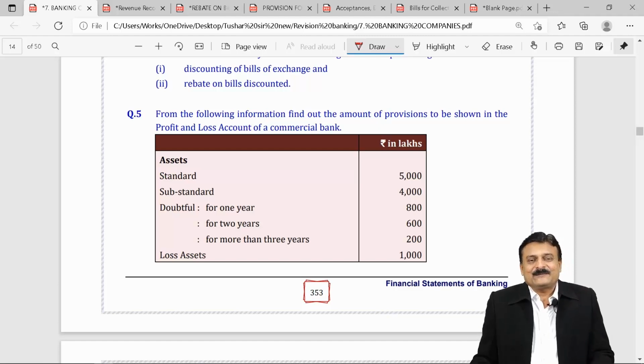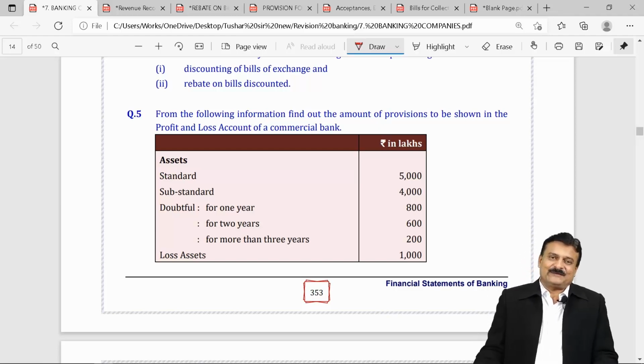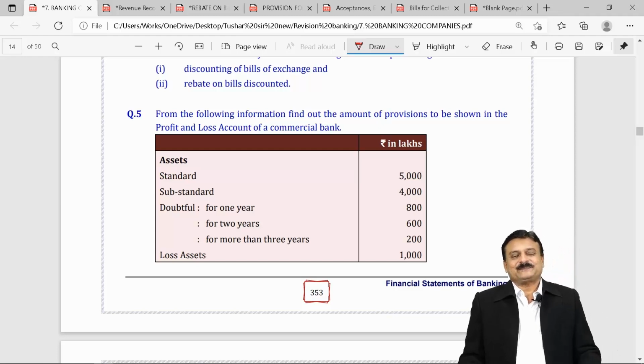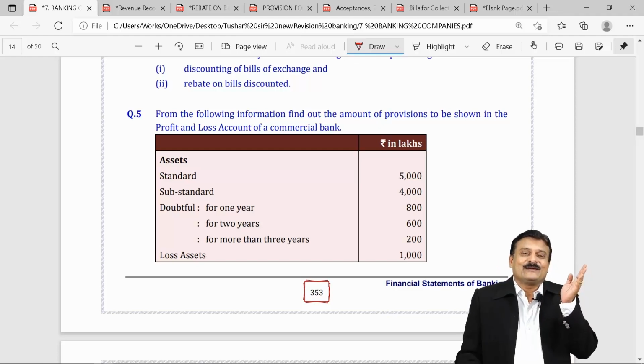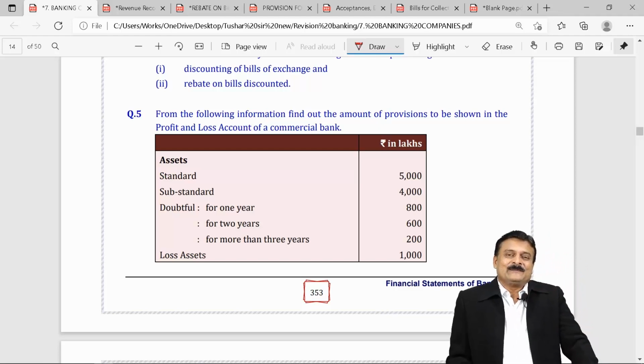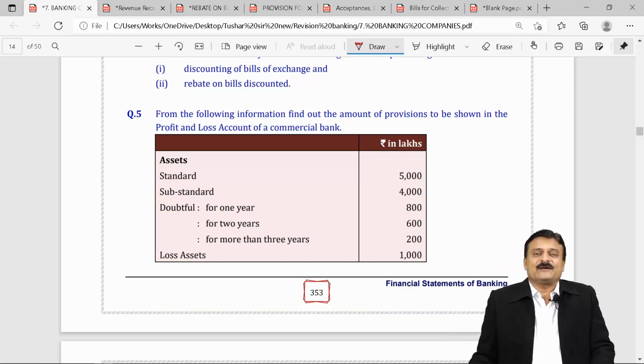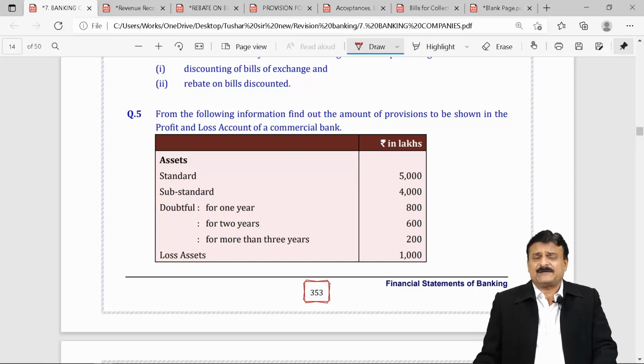If any asset has been defaulted for a period of less than 12 months, that is called a substandard asset. If any of your advances remains substandard for more than 1 year, it becomes doubtful. And loss assets are those advances which either your management or your auditor, whether internal auditor or statutory auditor, think are absolutely non-recoverable. We cannot receive this money. They are called loss assets.